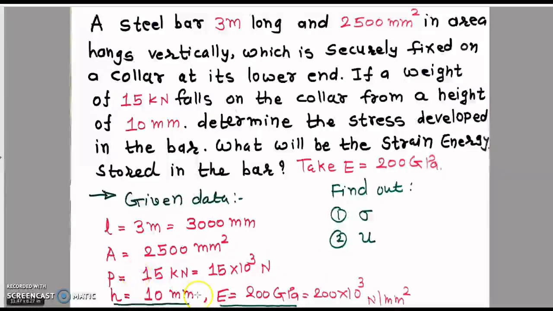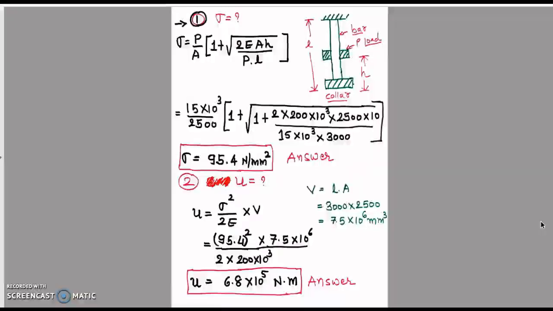Now height is 10 mm and Young modulus is equal to 200 GPa. To convert into Newton per mm square, we have to multiply with 1000. So 200 into 10 raised to 3 Newton per mm square. We have to find out two parameters, stress and strain energy. So now look at the method of how to find the stress. Here is the equation of the impact load.